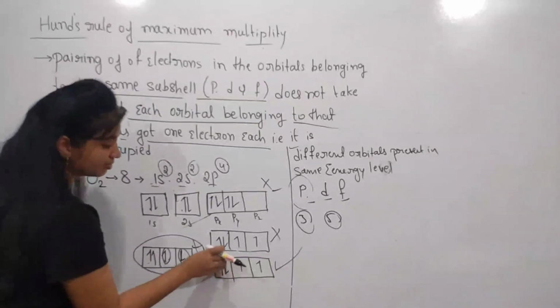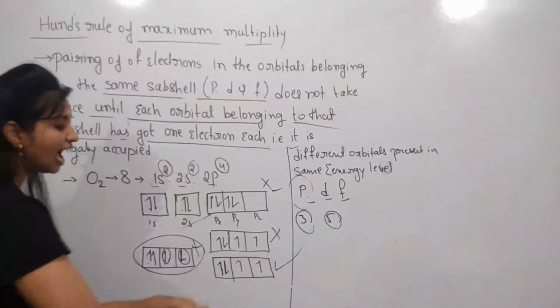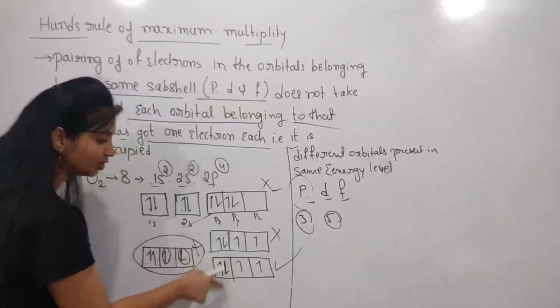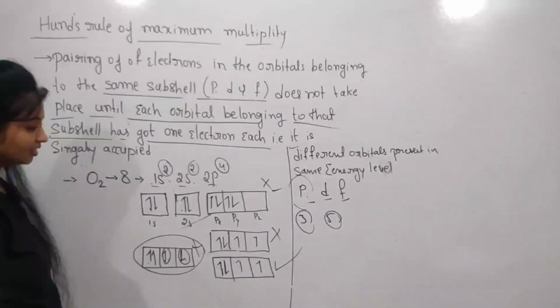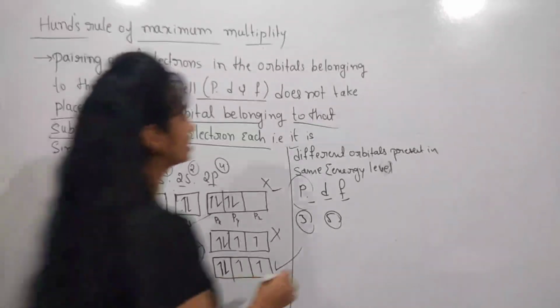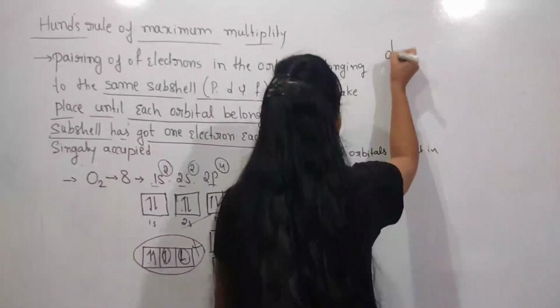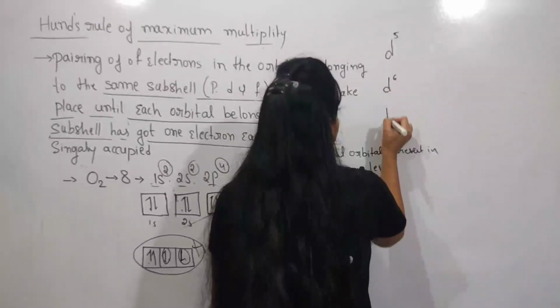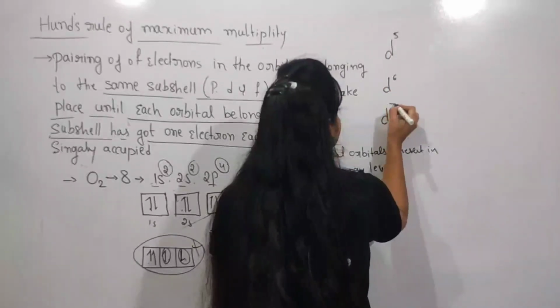Now the spin changes here, and next all electrons are filled only in this downward direction. So see, I wish to explain by other examples like D5 orbitals, D6 and D7.